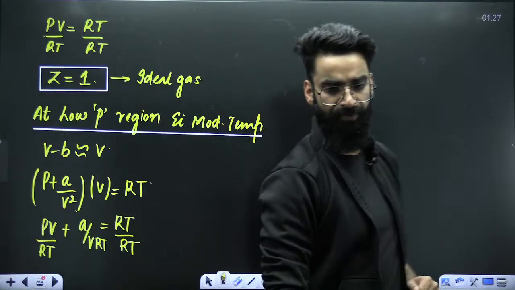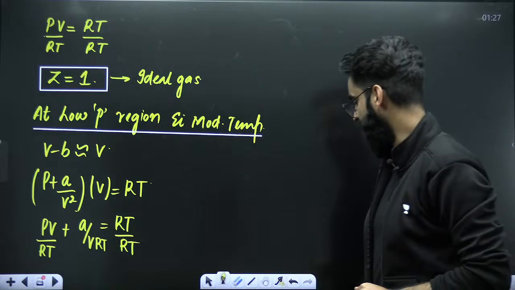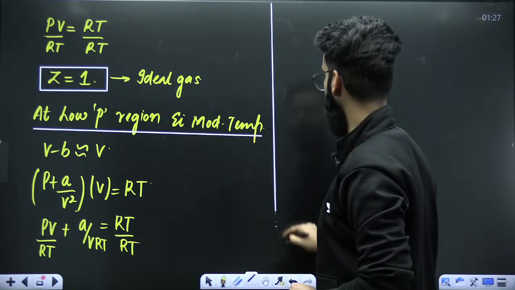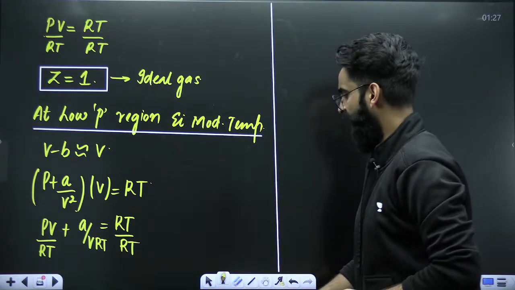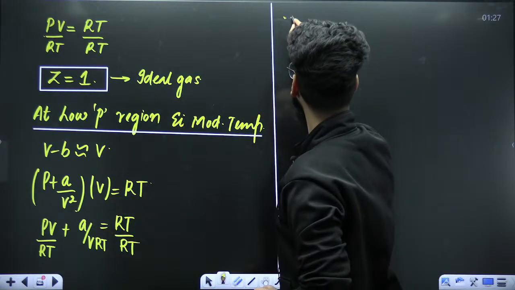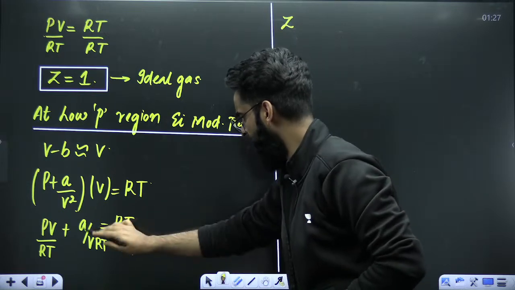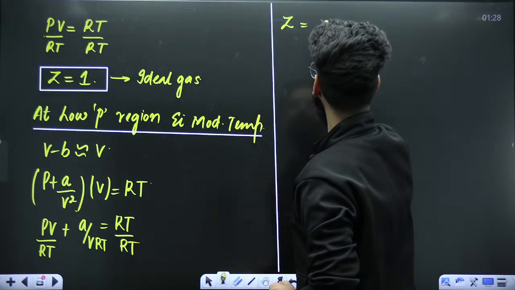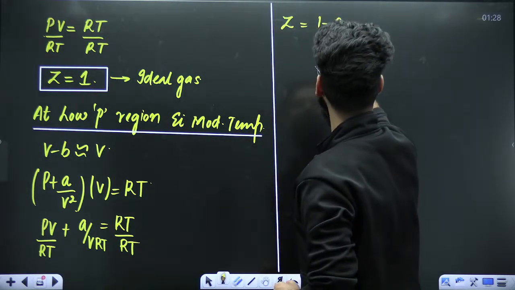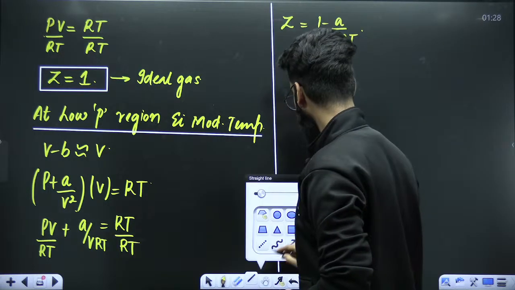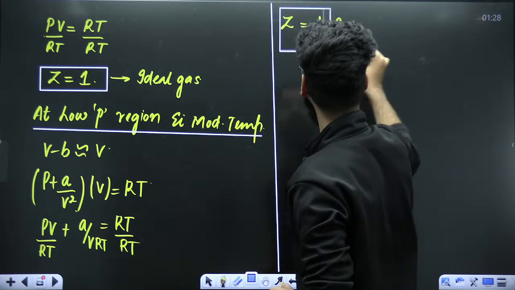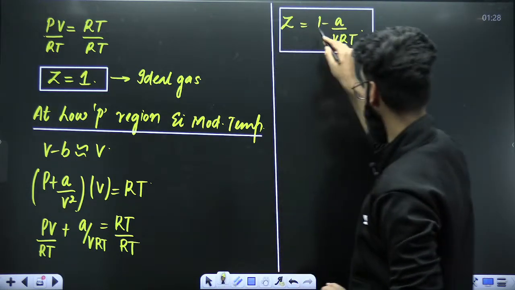Right? Now after dividing by RT, what did I get? Let's get to know what I am going to get over here. See guys, PV divided by RT is basically Z. This is 1 minus a. Z is equal to 1 minus a divided by VRT. This is the value of Z which we got when the gas is kept at low pressure.